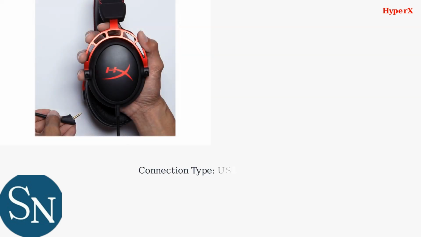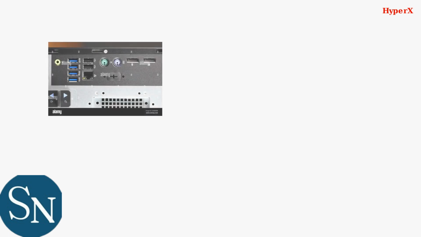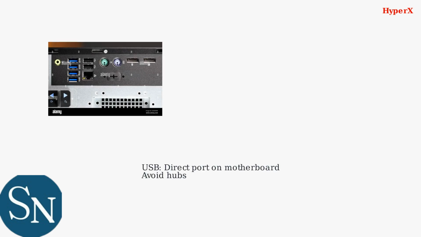Experiencing mic issues with your HyperX Cloud Alpha? Let's diagnose the problem step by step. First, identify your connection type, USB or 3.5 mm cable. For USB connections, issues often come from power or driver problems. Try plugging directly into a USB 2.0 or 3.0 port on your motherboard, not a hub.